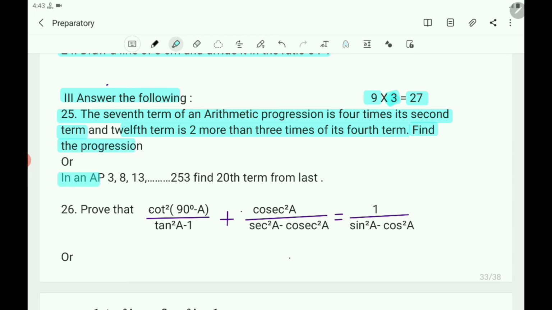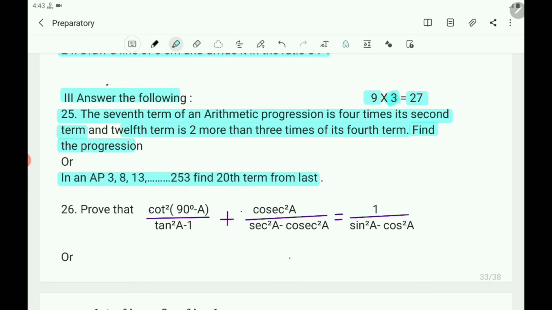Or, in an AP 3, 8, 13, and so on to 253, find the 20th term from the last term. Here the AP is 3, 8, 13, and so on to 253. Find the 20th term from the last term.